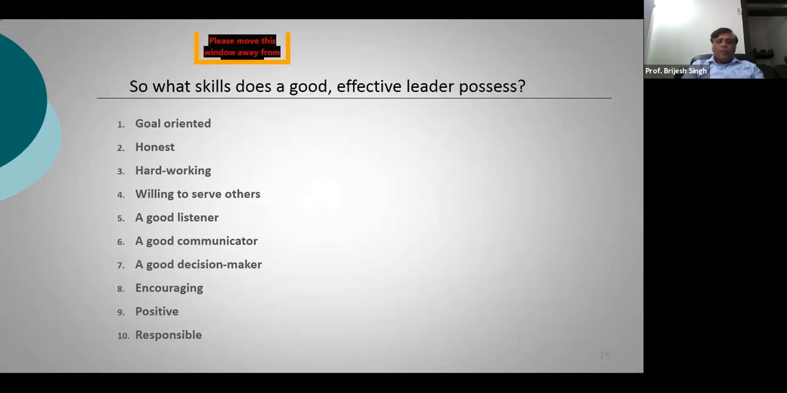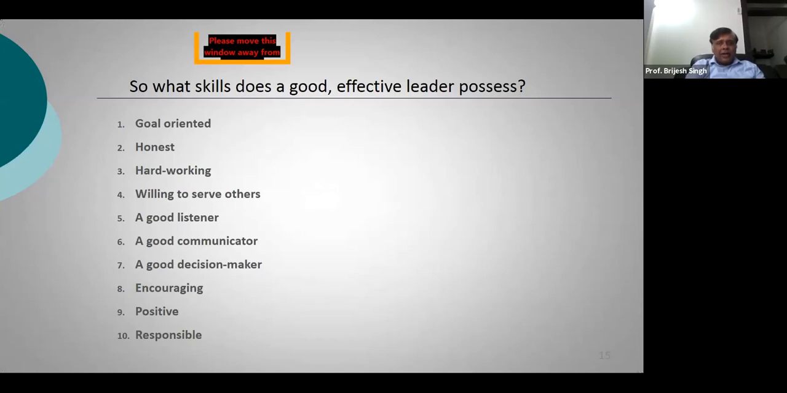First, you should be goal oriented. Second is honesty. Third, you have to be hardworking and persevering. Fourth is the willingness to serve. Fifth is being a good listener. Sixth is being a good communicator. Seventh is being a good decision maker. Eighth is that you need to encourage yourself and encourage others. Ninth is you should be an optimist, that is, look at the positive side of things. And tenth is you should take responsibility for your actions.